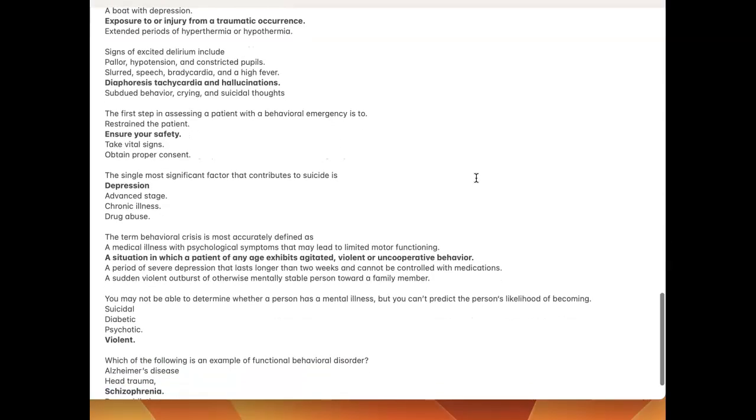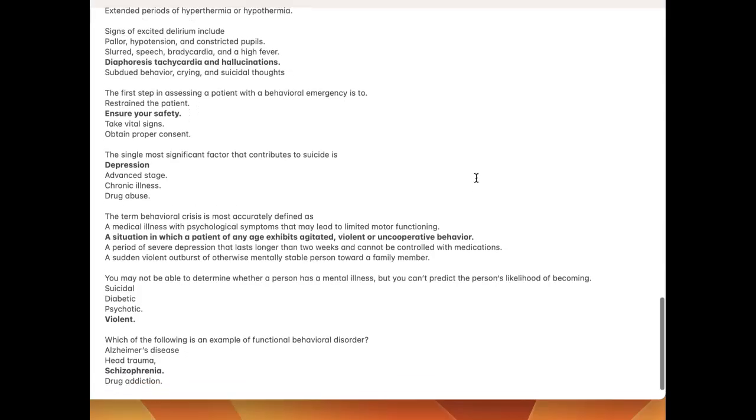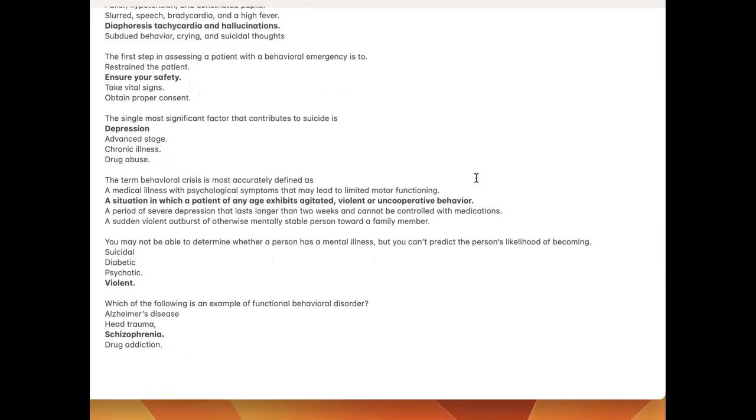The first step in assessing a patient with a behavioral emergency is to ensure your safety. The single most significant factor that contributes to suicide is depression. The term behavioral crisis is most accurately defined as a situation in which a patient of any age exhibits agitated, violent, or uncooperative behavior. You may not be able to determine whether a person has a mental illness, but you can't predict the person's likelihood of becoming violent.